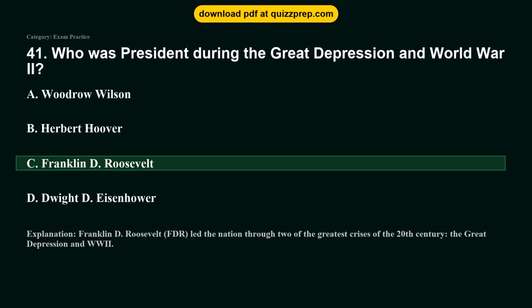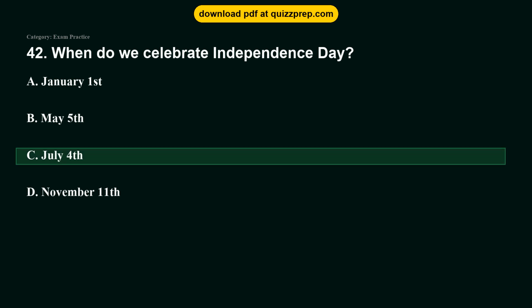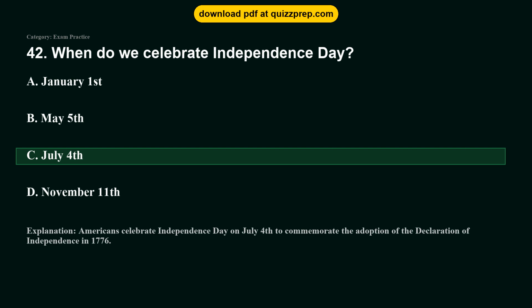Question 42. When do we celebrate Independence Day? Option A, January 1st. Option B, May 5th. Option C, July 4th. Option D, November 11th. The correct answer is option C, July 4th. Americans celebrate Independence Day on July 4th to commemorate the adoption of the Declaration of Independence in 1776.